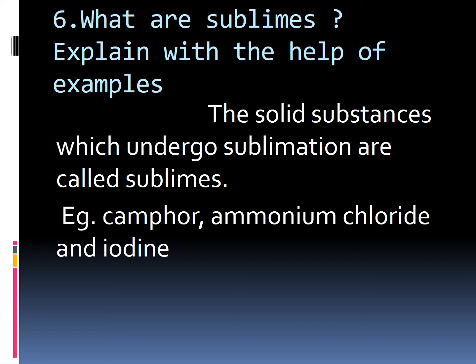Or else, the solid substance which undergoes sublimation is called sublimes. At the last we get the gas, and that is called sublime.